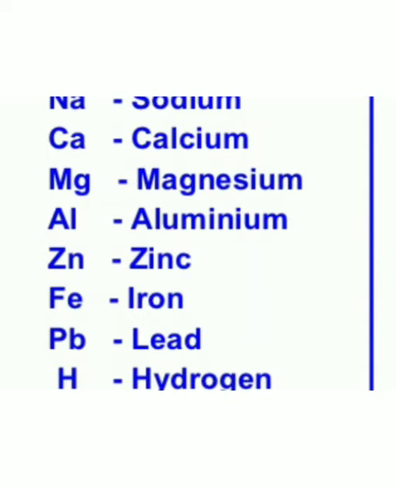You should remember this. For example, zinc may be present in zinc sulfide form, zinc oxide form. If you take iron, iron oxide or iron sulfide, like this.